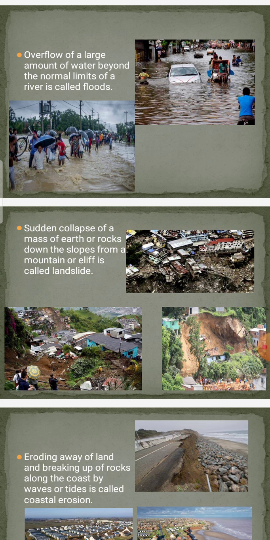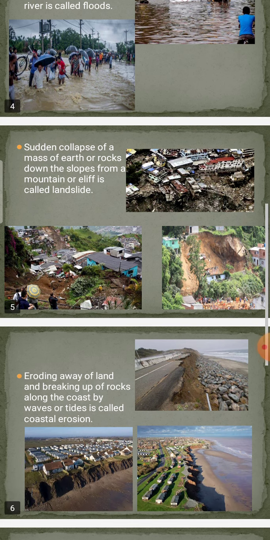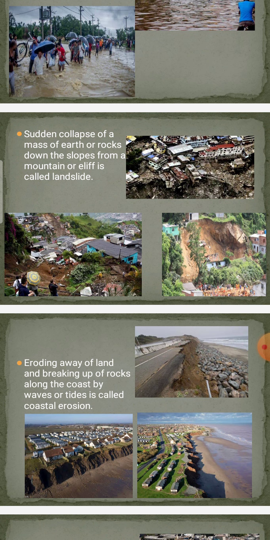Now, next one. Here the picture shows the land. Suddenly it will open. Then whatever the establishment, building, industry, agriculture field or land, anything, it will go inside. Landslide.